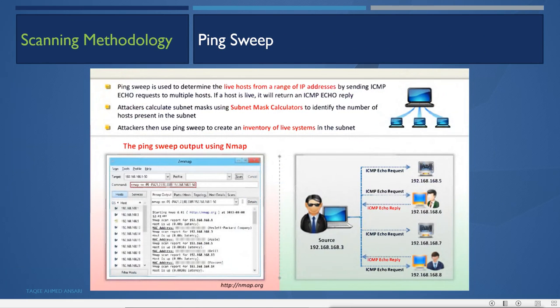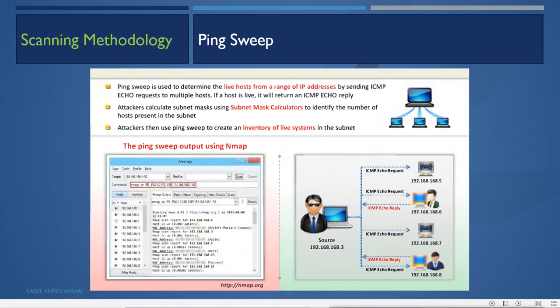Now we know the range. We have found out the range of IP addresses the other organization is using. If they are using lots of IP addresses, then it is hard to do manual pinging. If you want to check which host is alive, manually pinging each and every host will take you time. So we can do a ping sweep.